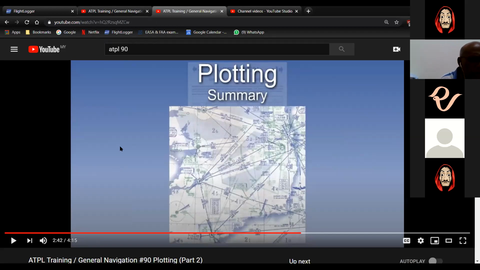Any doubts still here? Actually, there's no picture of a full chart. I want to show you the isogonals. Does anyone have a chart with you? Abdul, do you have a chart with you? No, sir. A Jeppesen chart? No, sir. Because when you look at the edge of the Jeppesen chart, let me see.